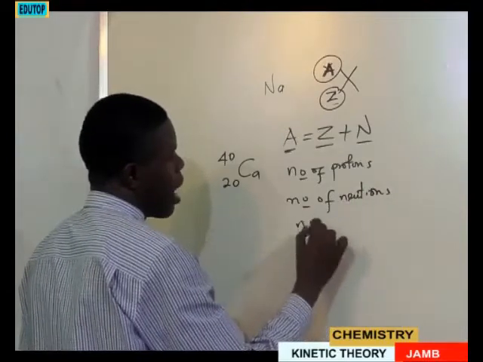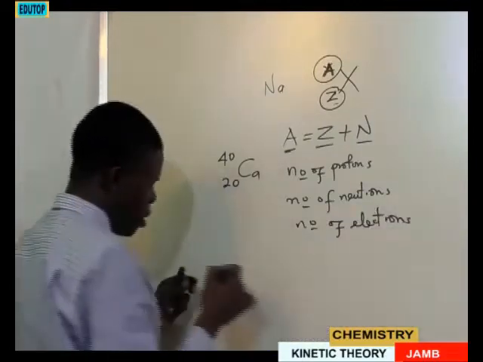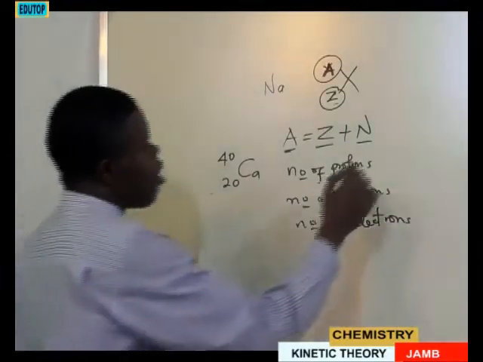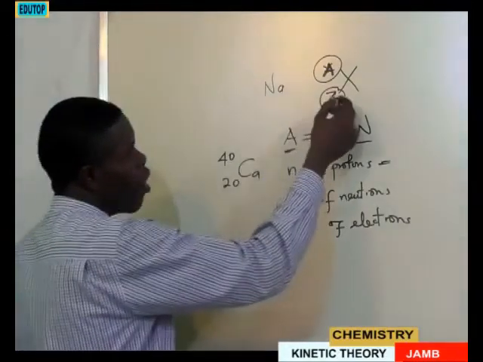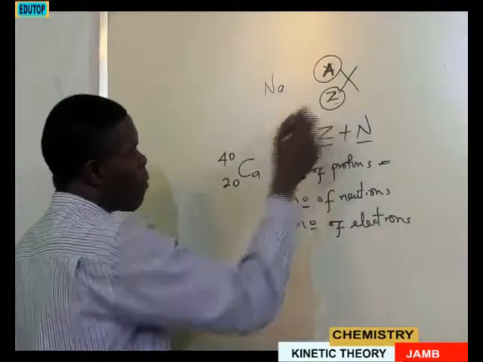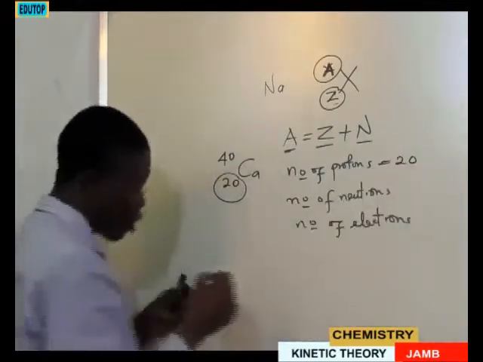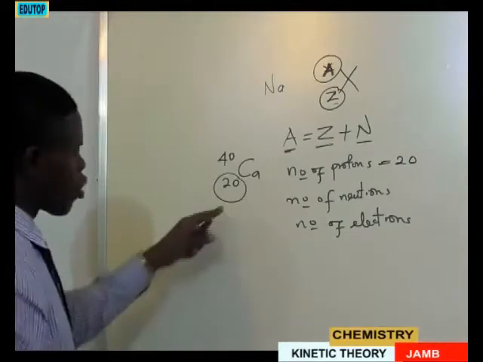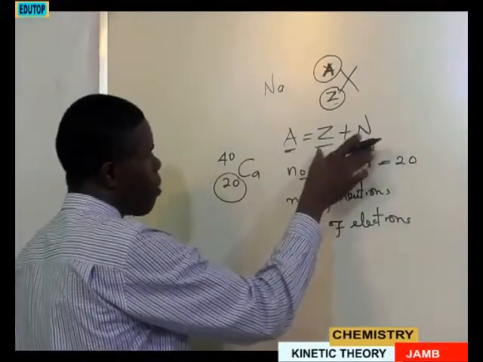and number of electrons. In this situation, if you have to determine the number of protons, you don't need to do any calculation. Since Z is your number of protons, you can see there is 20. So you can write 20 as the number of protons, which is the atomic number. Then the number of neutrons, you can use this formula to calculate.